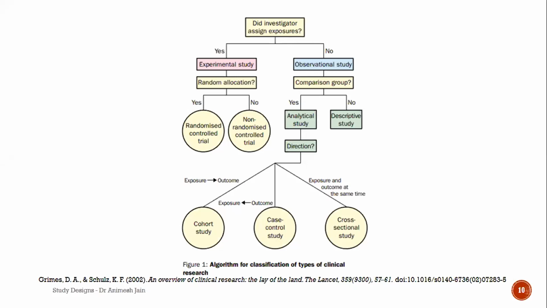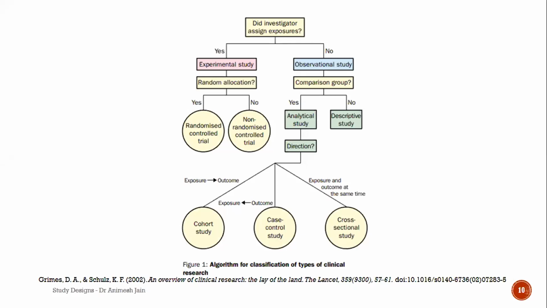If no, then it's an observational study. Is there a comparison group? Am I comparing with some other group which is not having an exposure or something like that? Or is it not there? If it's not there, then it's descriptive. That means I'm just seeing those people who are exposed and I'm describing all the things, and that's why it's descriptive.